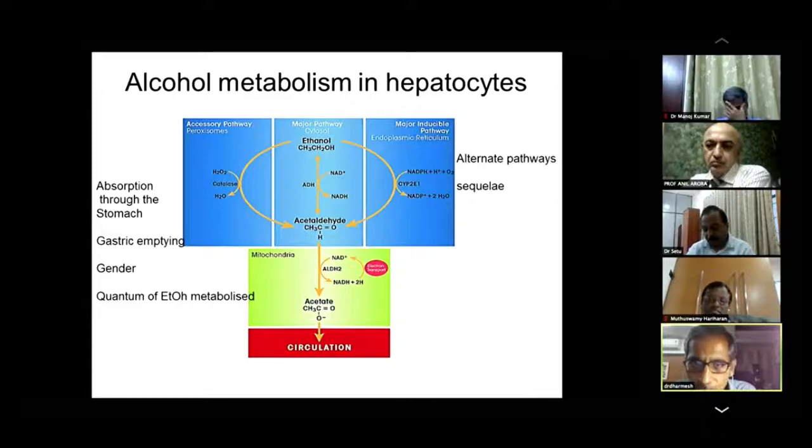What about the gluconeogenesis? Again, there is a shift that the phosphoenol pyruvate pathway gets affected because of the reversed NADH to NAD ratio. So these are the various reasons because of which the other pathways in the body get affected. Now, what is it doing to the energy kinetics? That is the next important reason why there is toxicity to hepatocytes.